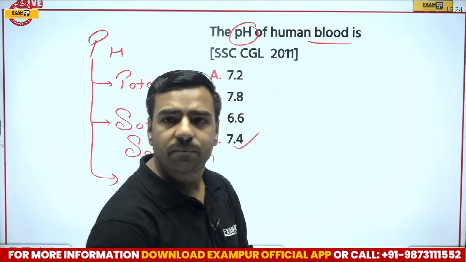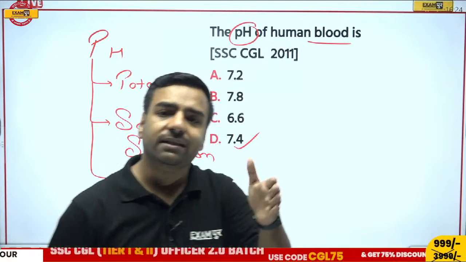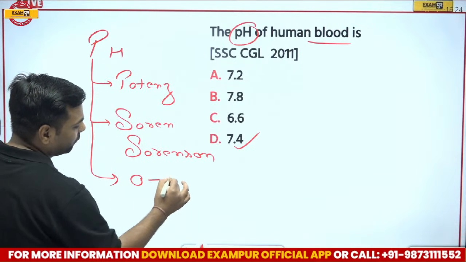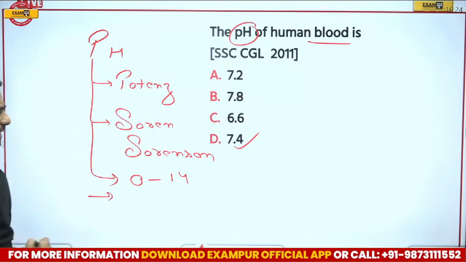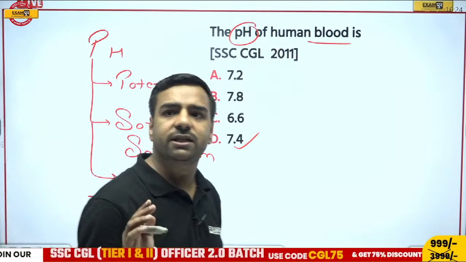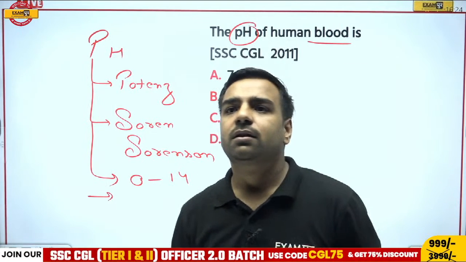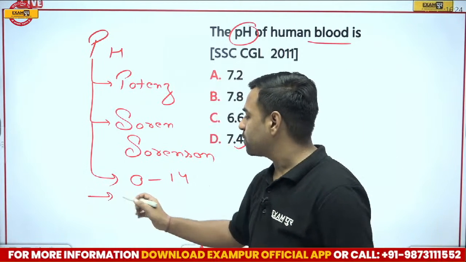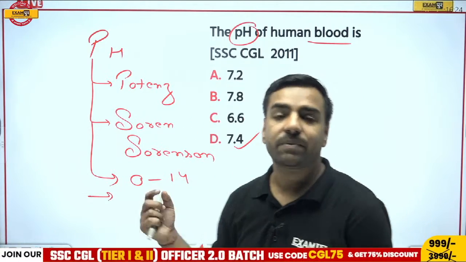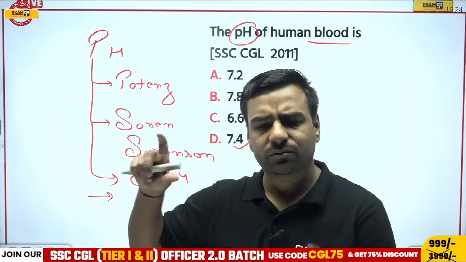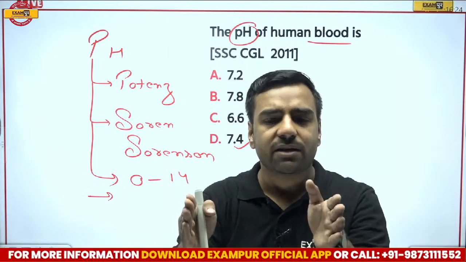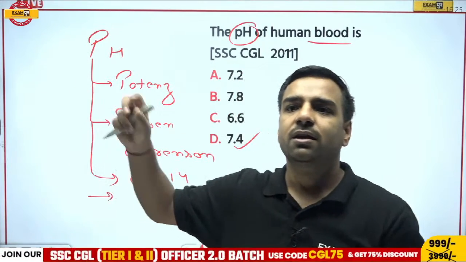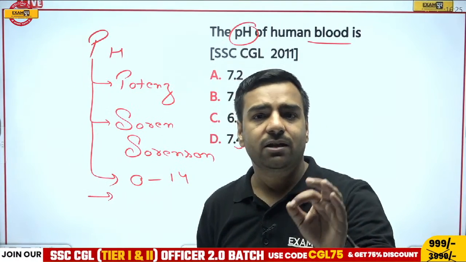Now, what does the pH scale do? It tells you whether a particular thing is acidic, basic or neutral. We have its range from 0 to 14. Okay, fine. So from 0 to 6.x, if it shows this value, it would be acidic. If it is exactly 7, then it would be neutral. And if it is greater than 7.x up to 14, it would be alkaline or basic in nature.